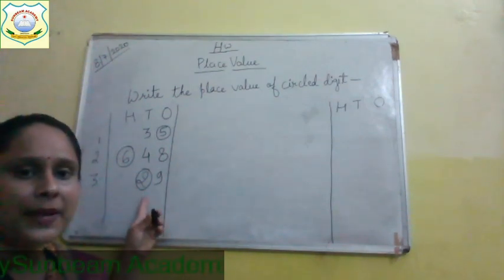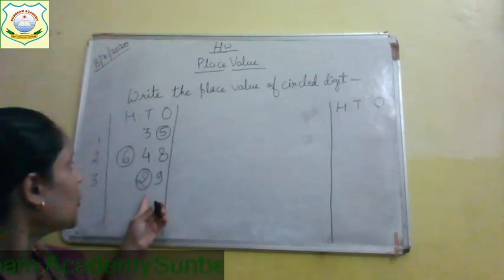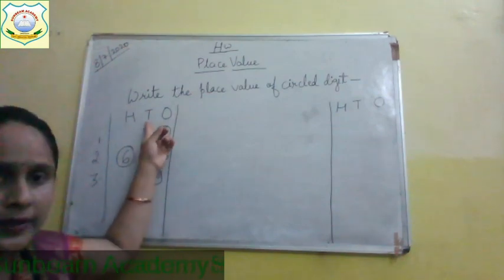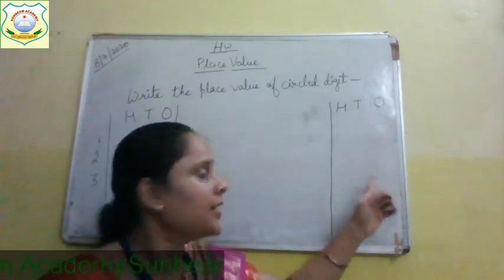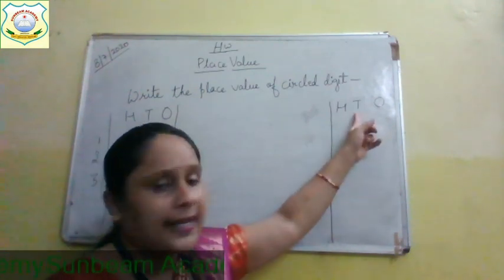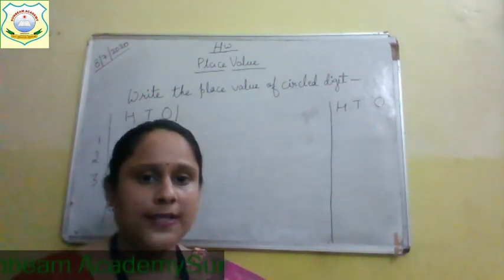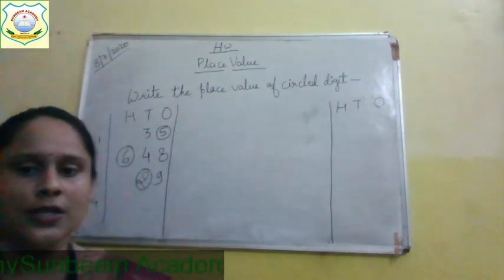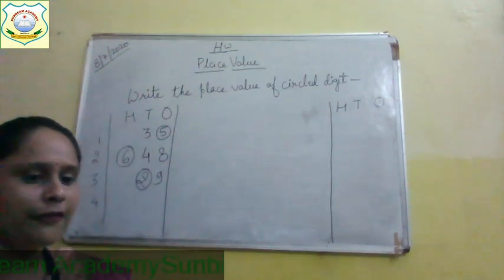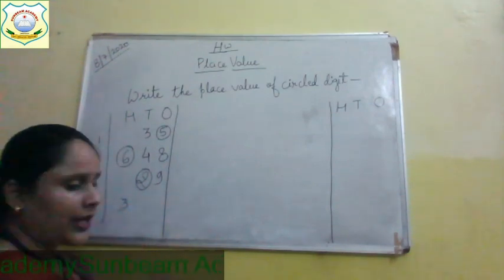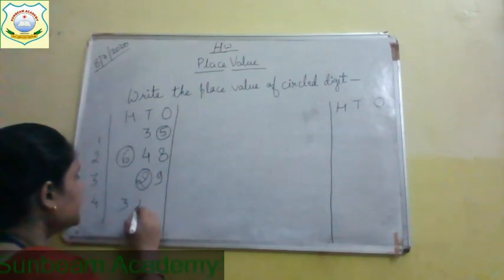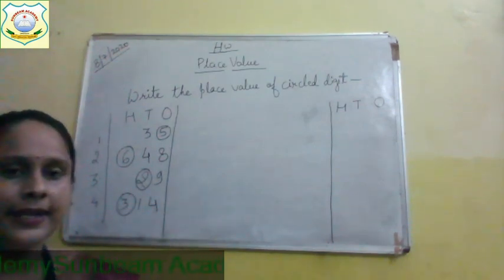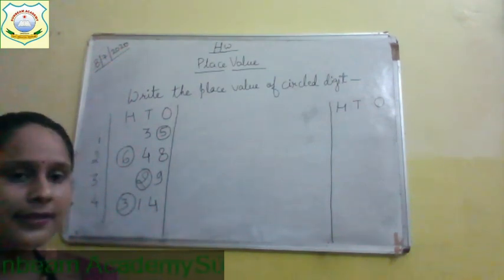Now we have to tell the place value of this 2. 2 is at tens place. So what is the place value of 2? 2 tens or 20. 20 when you will write, 2 will come at tens place and 0 will go to ones place. After that, come to your next question. Your next question is question number 4. Question number 4 is 314. And which is the circle number? 3 is the circle number.